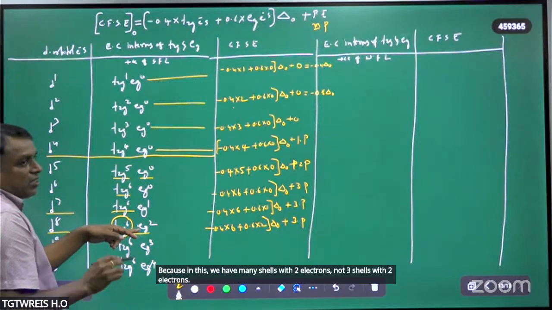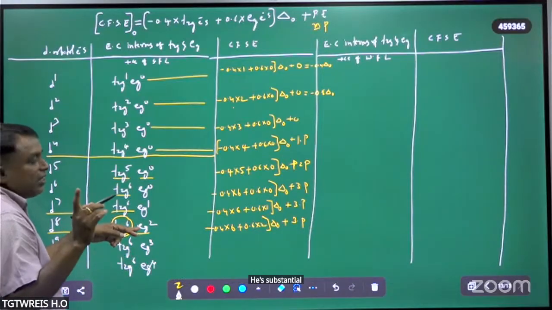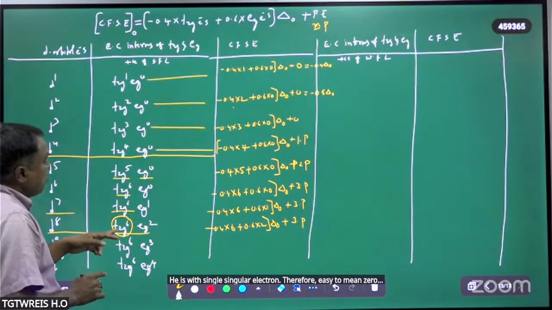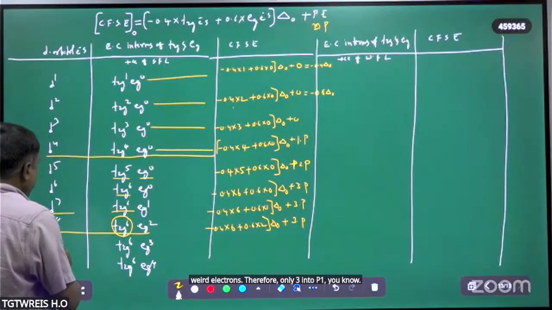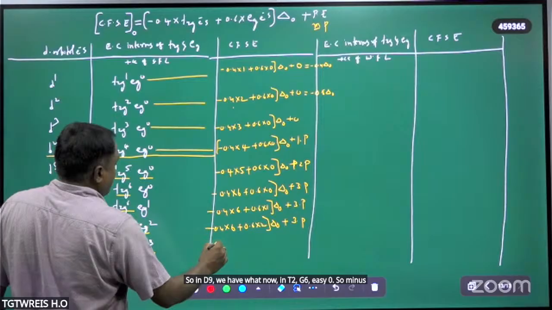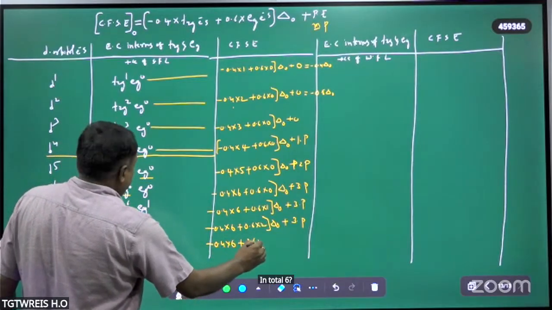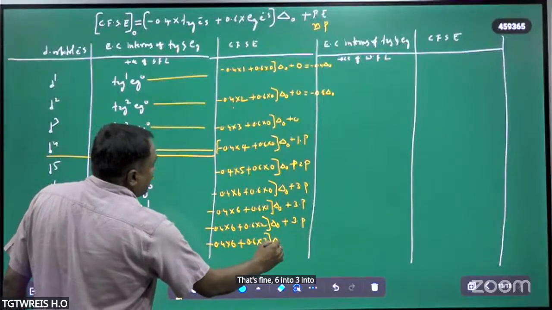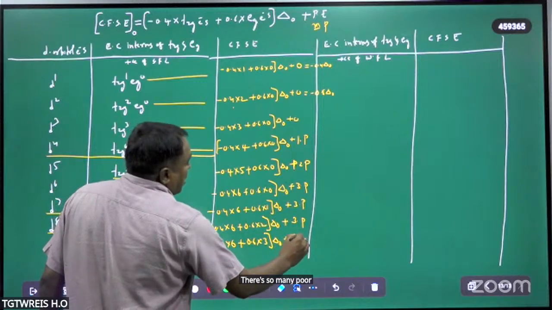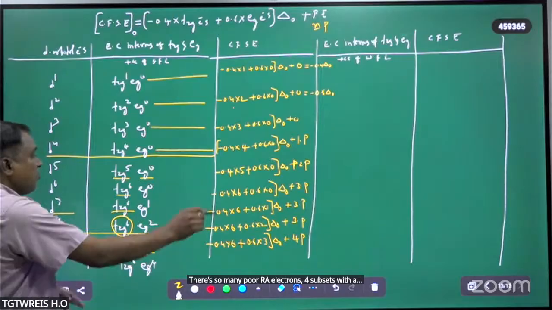In eg2 there are 2 orbitals, each orbital with a single electron. Therefore eg2 means 0 paired electrons. Therefore only 3 into P now. So in d9, t2g6 is 0. So minus 0.4 into 6 plus 0.6 into 3 into delta naught, plus 4 orbitals with 2 electrons now. That's why 4 into P.